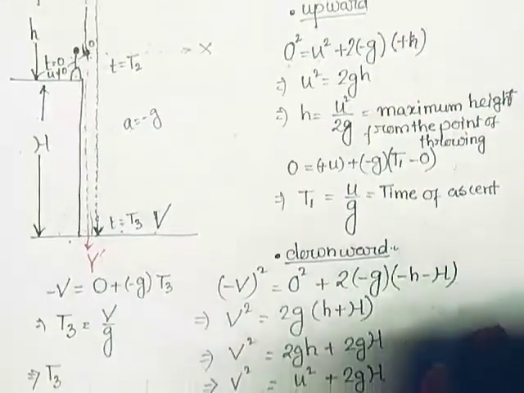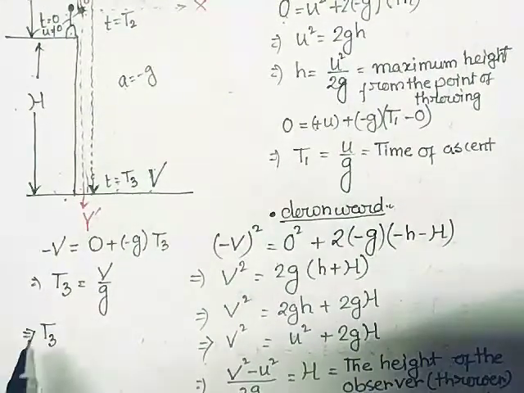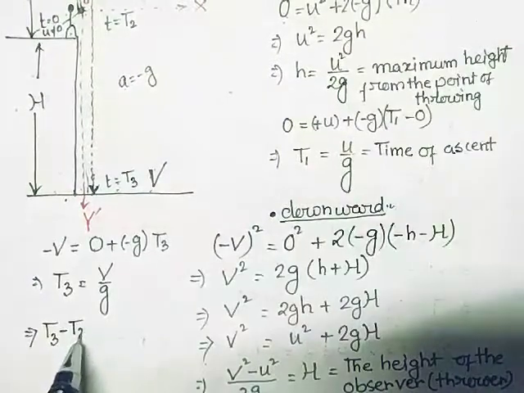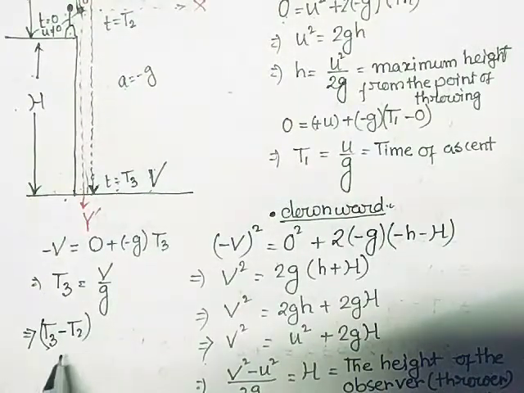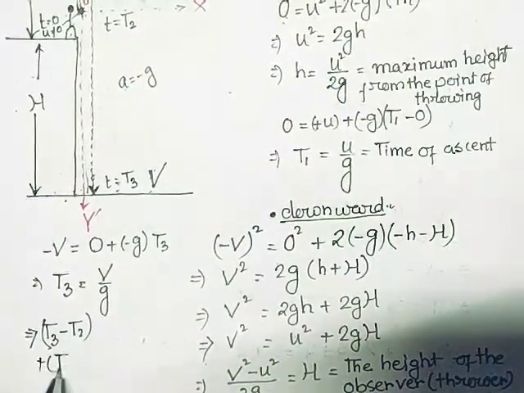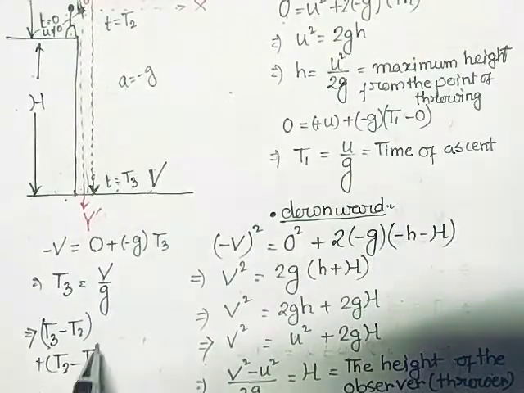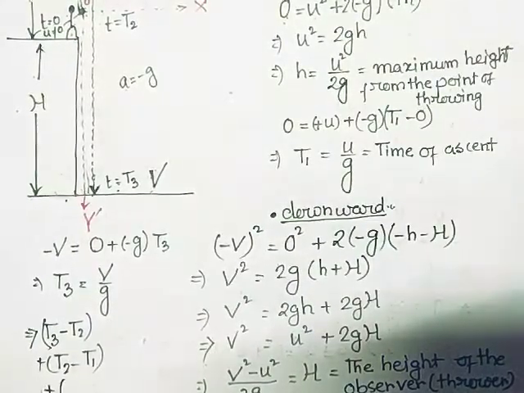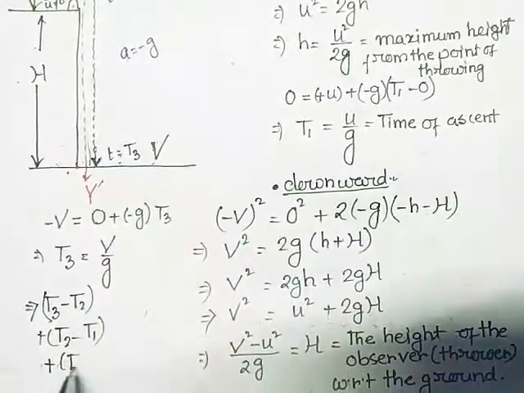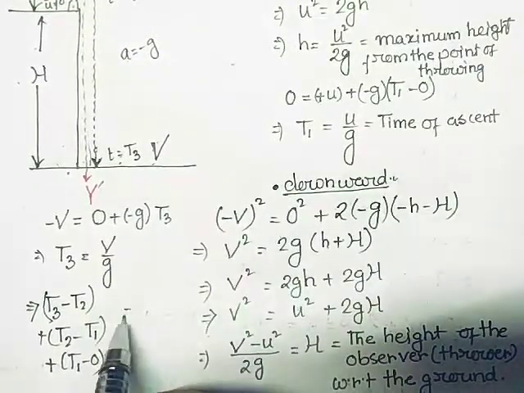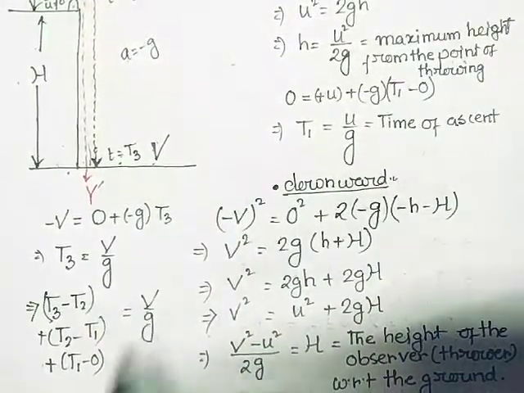So if I write this down, just try to understand: T3 minus T2 plus T2 minus T1 plus T1 minus 0 equal to V by g.